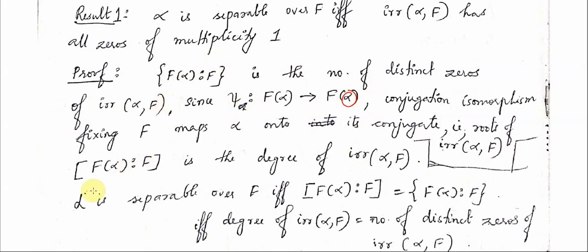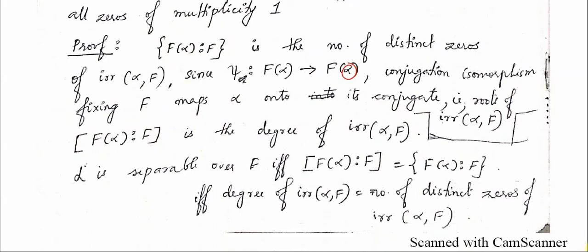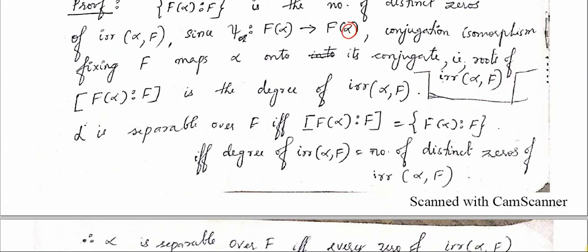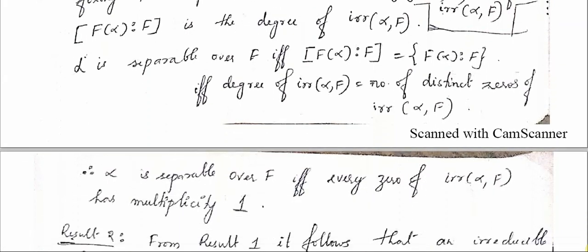Now what is this going to be? This is the degree of the irreducible polynomial. Since alpha is separable, these two are equal, that is, the index of alpha over F is the same as the degree of alpha over F. So the degree of a polynomial is equal to the number of distinct zeros of the polynomial. If the degree is equal to the number of distinct zeros, that means every zero has to be of multiplicity 1. Only then it will happen.